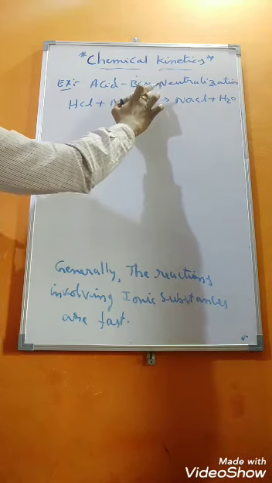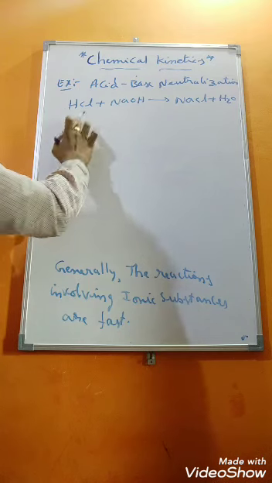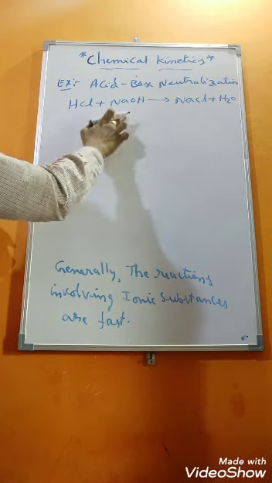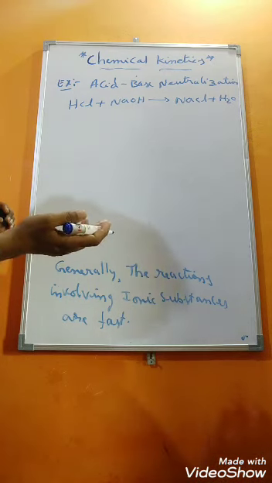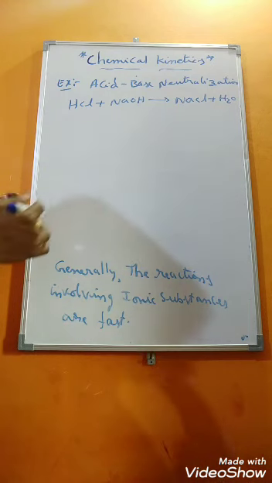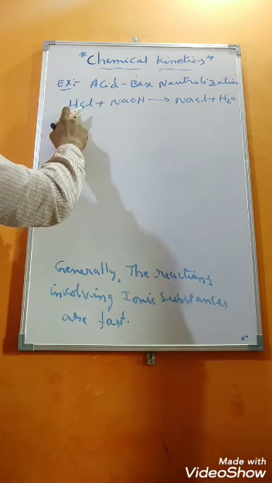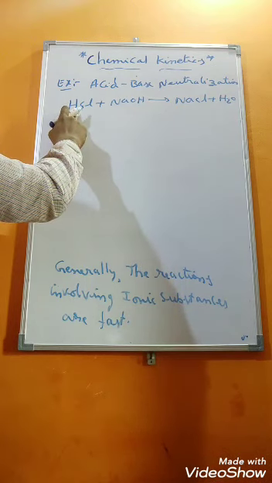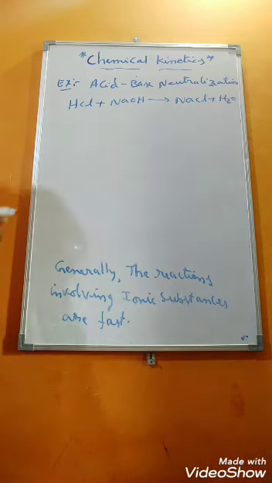Here Na+ and OH- ions are involved, and H+ and Cl- ions are involved. When dissolved in water, it produces ions. So whenever ionic substances are involved in chemical reactions, such reactions we can call as what? Fast reactions. Here HCl is not an ionic compound, even though when dissolved in water it produces ions readily. So that's why we can take this reaction as a fast reaction. This is one example I have given to you.